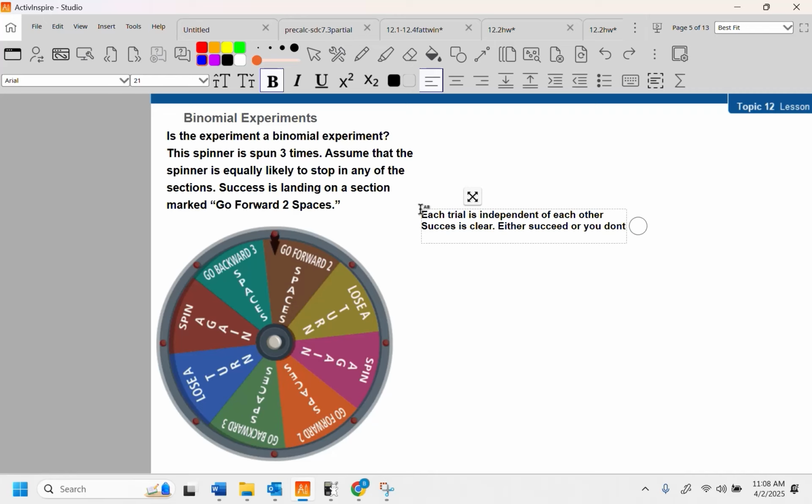It's not like we introduce something new, but the probability of forward 2 is always equal to, let's see, we have 1, 2 of what? 8? 2 in 8, or 1 in 4? So this is definitely a binomial experiment.